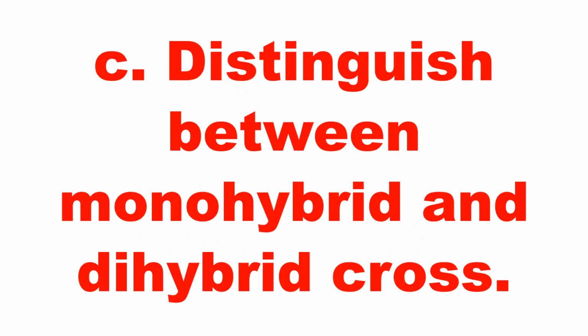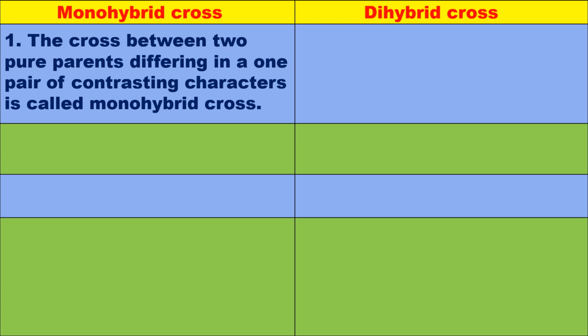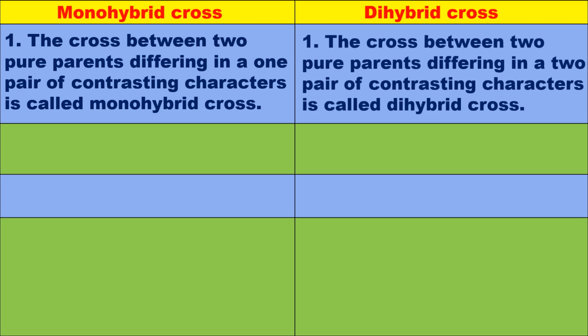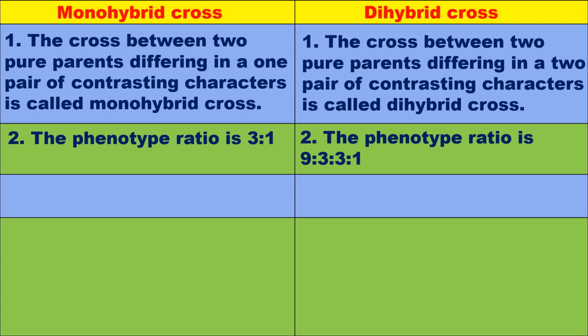Distinguish between monohybrid and dihybrid cross. Monohybrid cross: the cross between two pure parents differing in one pair of contrasting characters is called monohybrid cross. Dihybrid cross: the cross between two pure parents differing in two pairs of contrasting characters is called dihybrid cross. In monohybrid cross the phenotype ratio is 3:1; in dihybrid cross the phenotype ratio is 9:3:3:1.